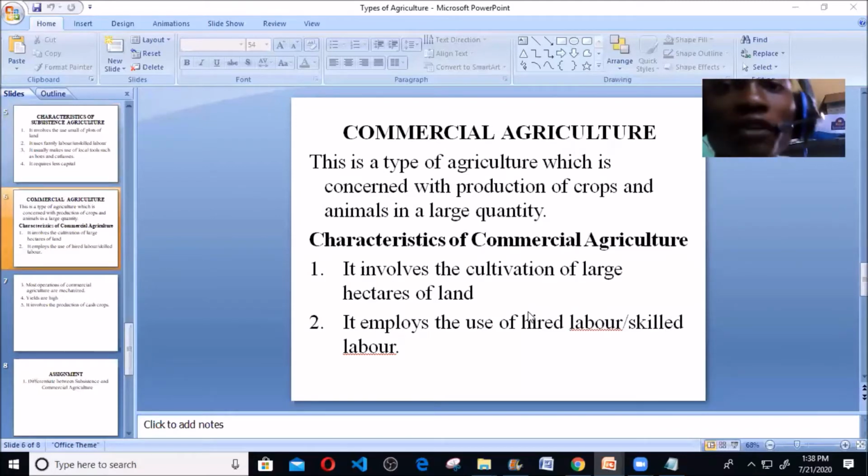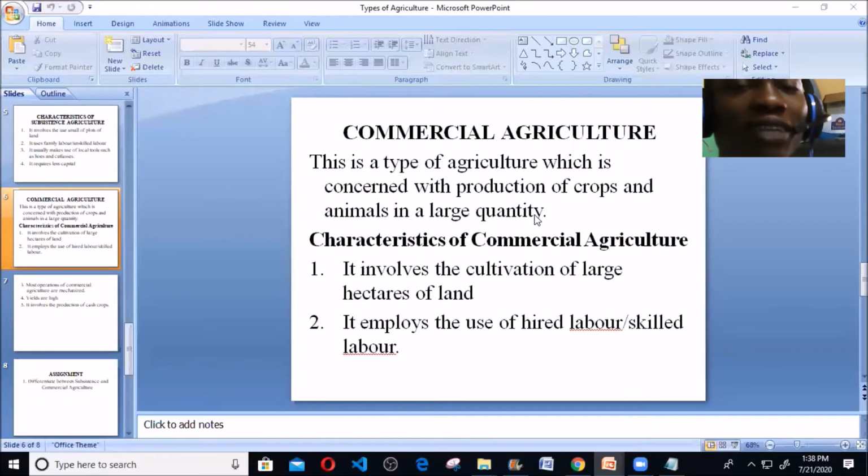Now we'll be moving to the second type of agriculture, which is the commercial agriculture. This is when we talk about business in agriculture. When we talk about agricultural marketing, this is where you find agricultural marketing, business in agriculture. We call it the commercial agriculture. This is a type of agriculture which is concerned with the production of crops and animals in large quantity. It is mainly concerned with the production of crops and animals in large quantity, not just for family consumption, but for consumers' consumption.